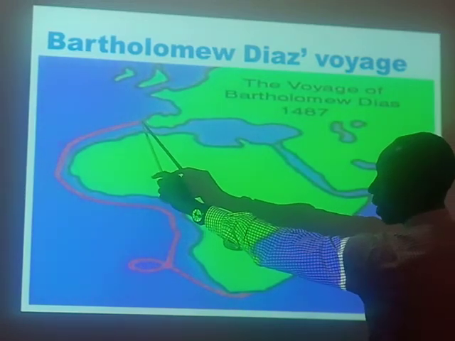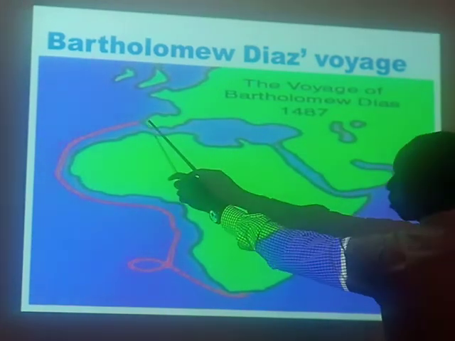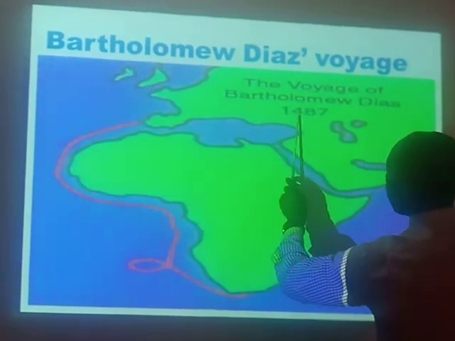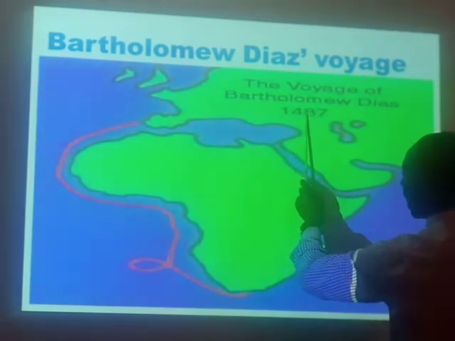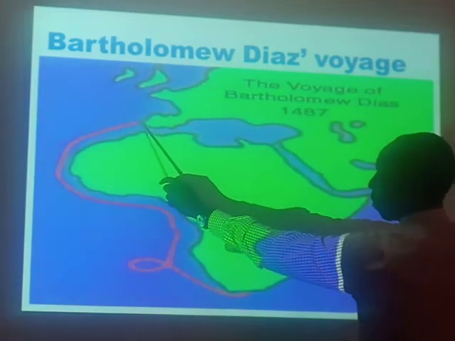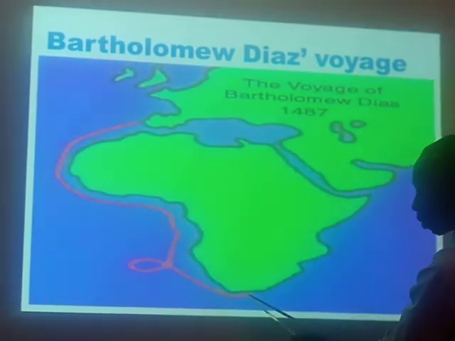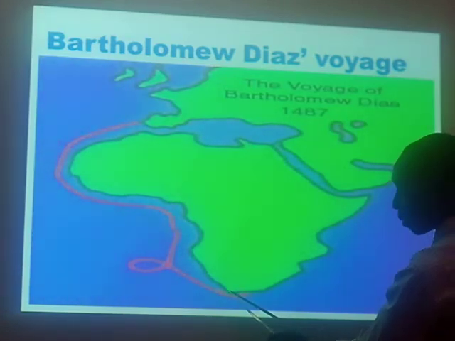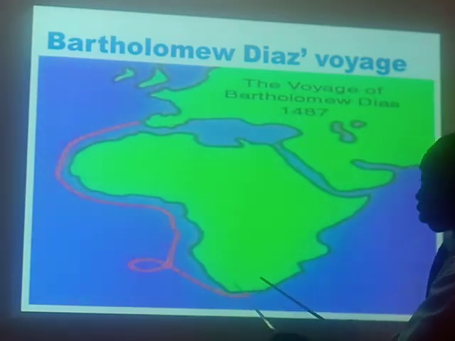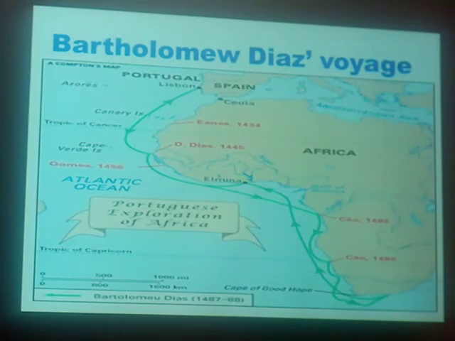So Bartholomew Dias traveled from there in 1487. In 1487, he traveled from this point, that's this one, and curved all around here, up to this point. This is the area he named Cape of Storms. The next map is going to give us a more detailed way of understanding this, and here it is.